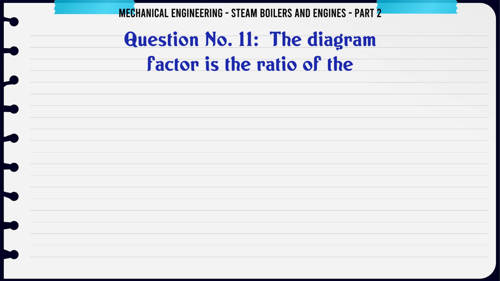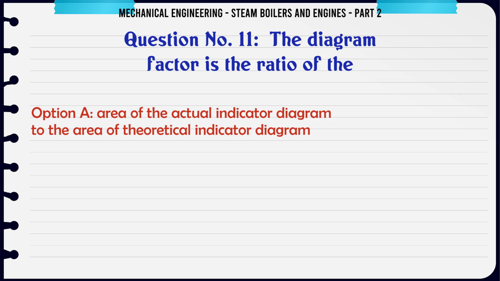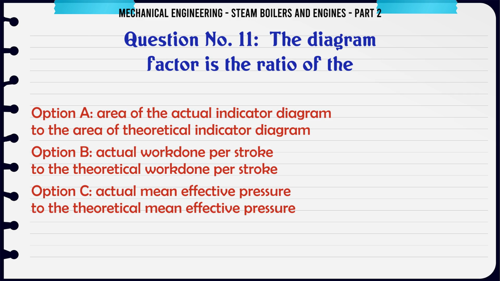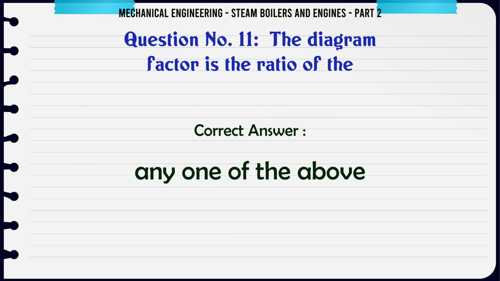The diagram factor is the ratio of: A, area of the actual indicator diagram to the area of theoretical indicator diagram. B, actual work done per stroke to the theoretical work done per stroke. C, actual mean effective pressure to the theoretical mean effective pressure. D, any one of the above. The correct answer is any one of the above.